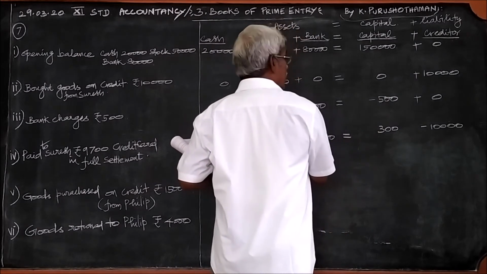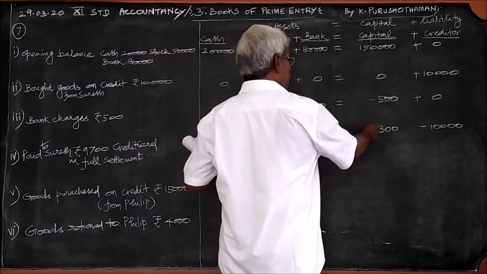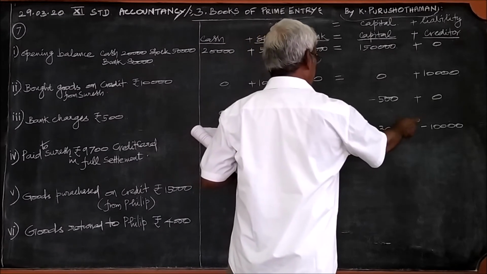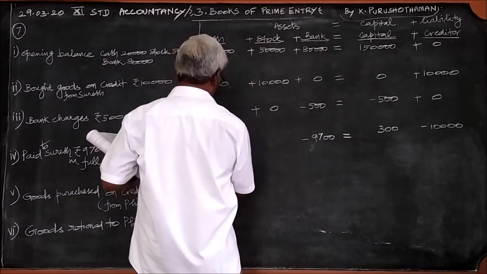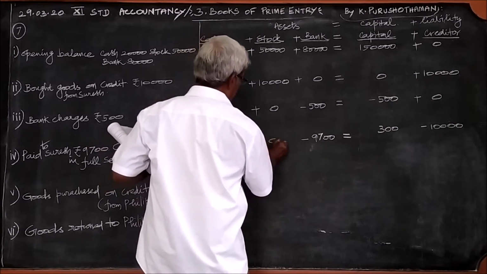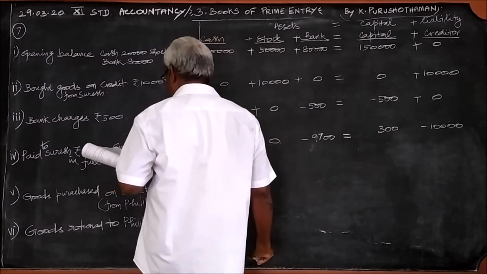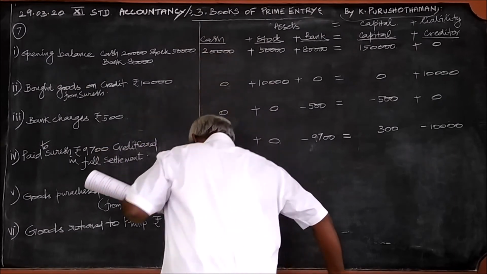Now you can look at the equation. 300 minus 10,000 minus 9,700. Therefore, the rest of the items are zeros. Then the fifth one.